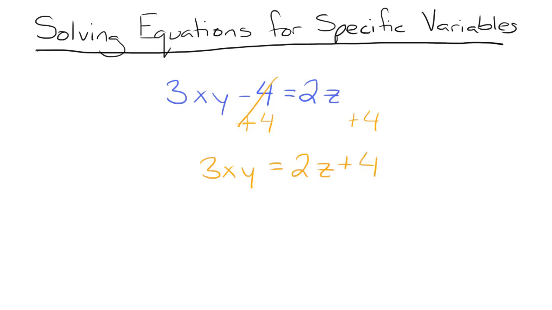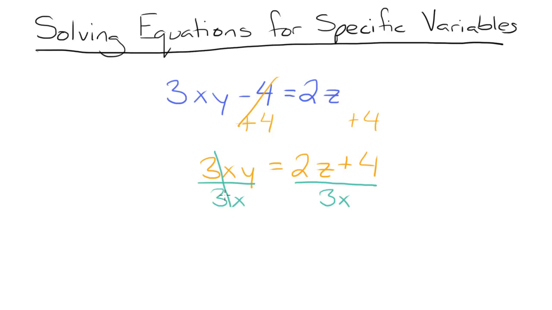Now, since both 3 and x are being multiplied by y, we can simply divide both sides of our equation by 3x. We can do the division of the 3 and the division of the x at the exact same time, and that's what this will look like. When we do this, though, make sure you divide the entire right side by 3x. If you only do the 2z part or only the 4 part, you'll get the wrong answer. So make sure you divide the entire thing by 3x.